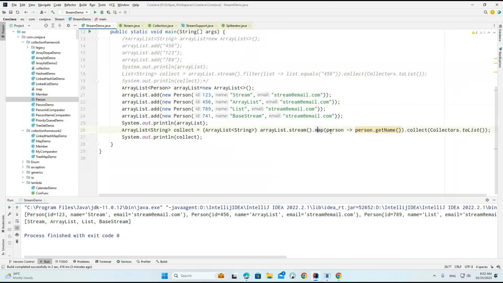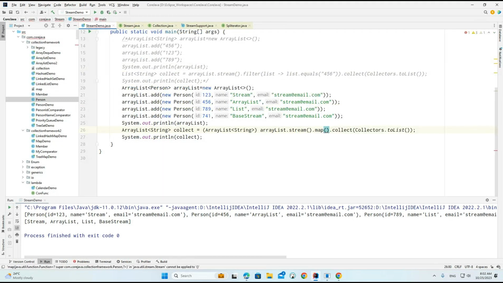You will understand it. So now in the map we provided the person. In place of this person, what will I do? Member will get the person.